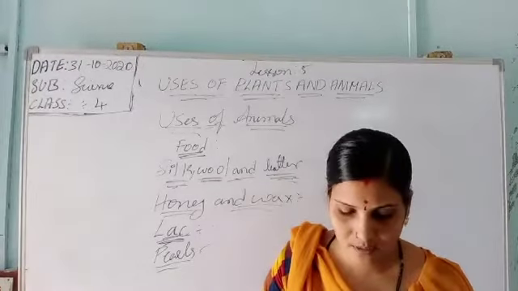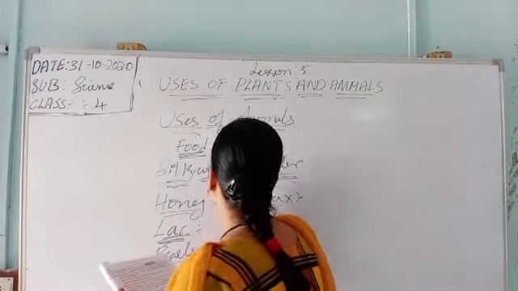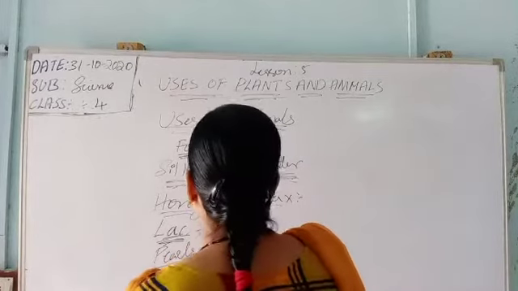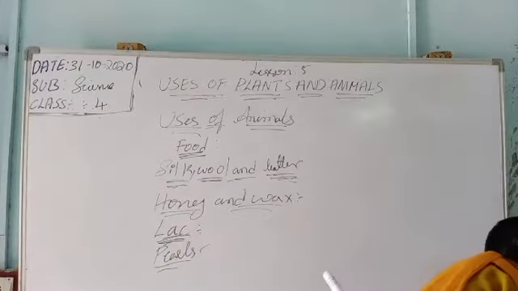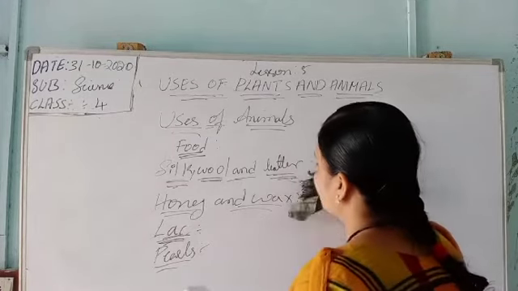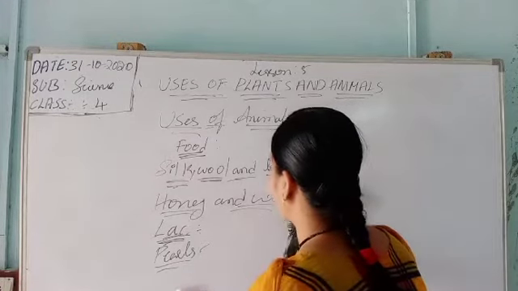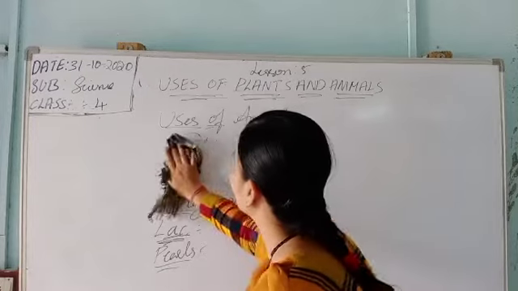Some animals work for us. So here, the uses of animals. Food we have learned. Next, silk, wool, and leather, which we get from animals. Next, honey and wax, lac, pearls. These are the uses of animals.